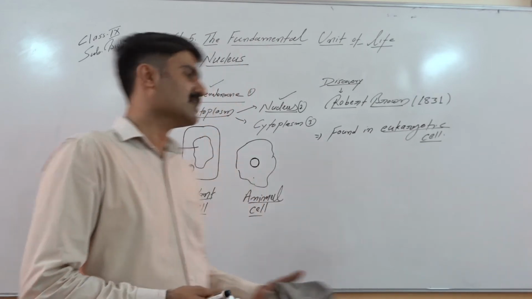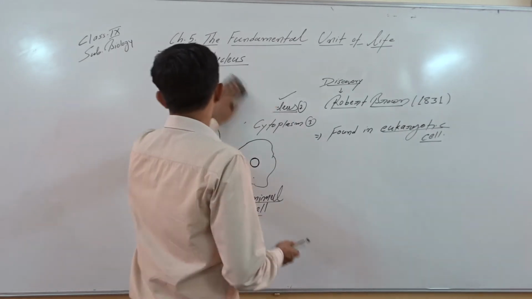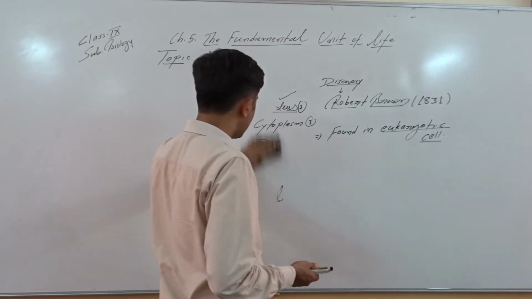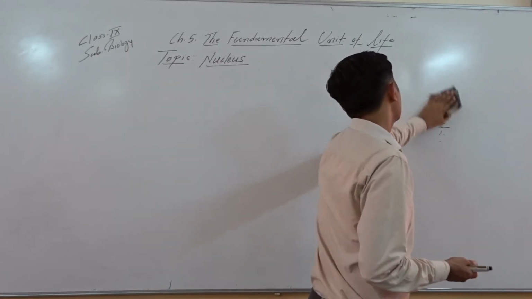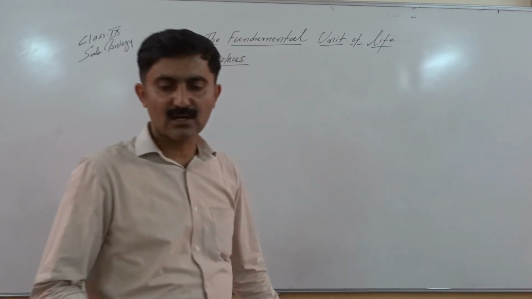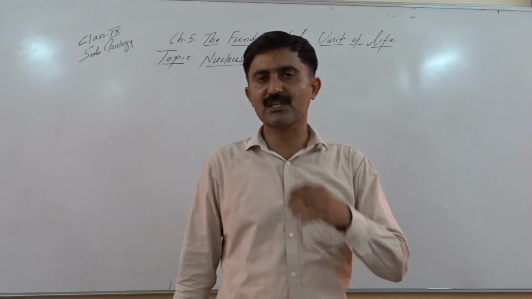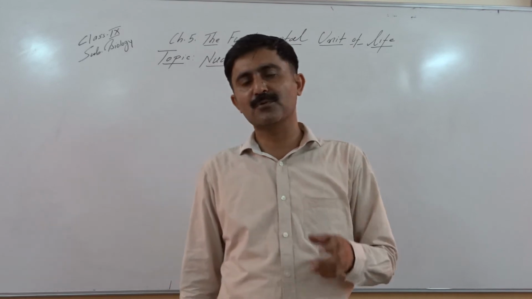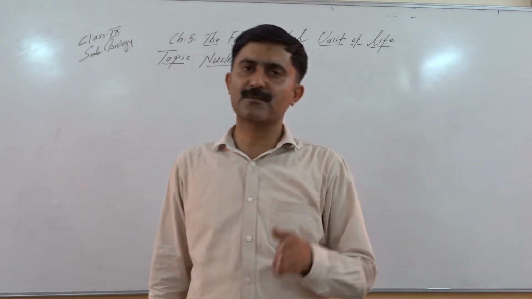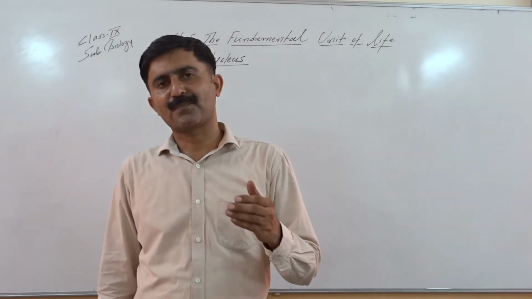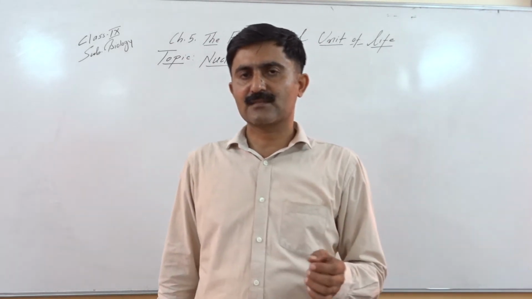The nucleus is commonly known as the control house of the cell, or it can also be considered the brain of the cell, because the nucleus controls all the functions of the cell. Now we will learn how the nucleus is able to control all the functions of the cell. What is there in the nucleus that helps it to regulate different functions of the cell? It not only regulates the functions of the cell, it also helps in the transfer of traits or characters from one generation to the next.